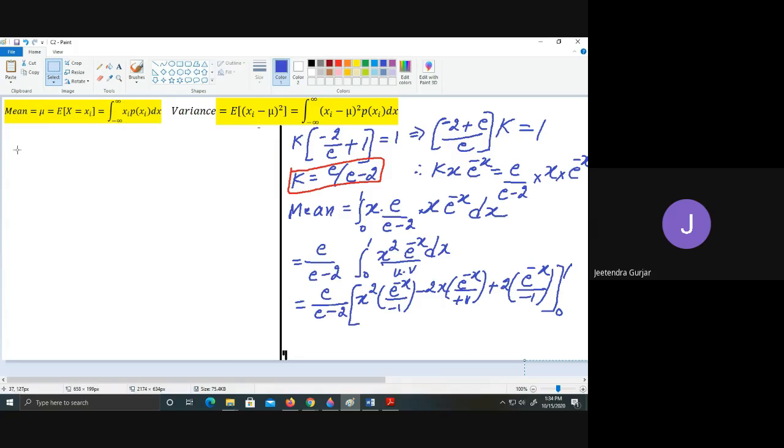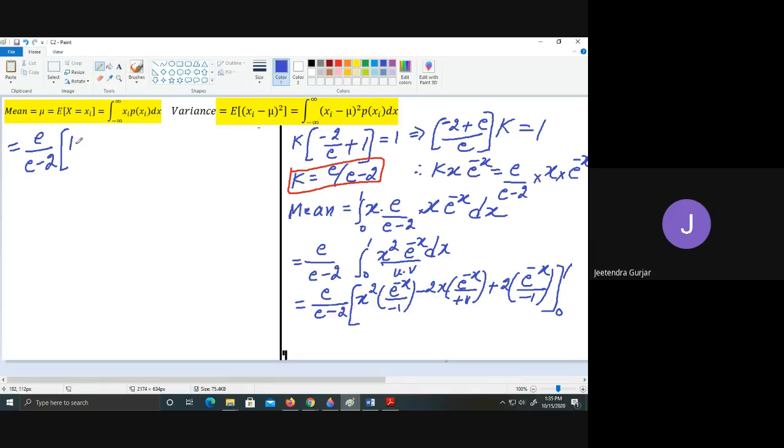So what I get here, this is equal to, I will continue this here. So substitute now wherever there is x, substitute x is equal to 1.